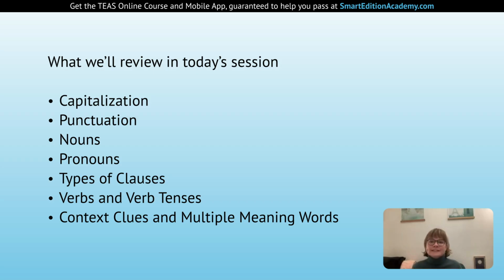So we're going to go over these topics that are listed here on the screen. We're going through capitalization, punctuation, nouns, pronouns, types of clauses, verbs and verb tenses, and context clues and multiple meaning words. So for each one of these, we've chosen a few example questions, and from that, we'll have an opportunity for me to review each concept. So we won't just be doing questions, we'll review each concept as we go and see some of the common mistakes that people can make.